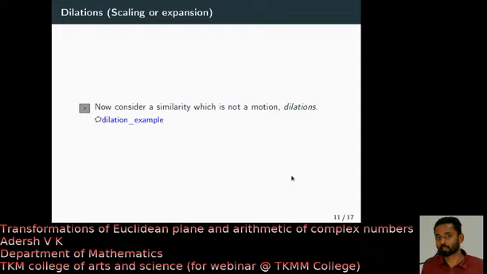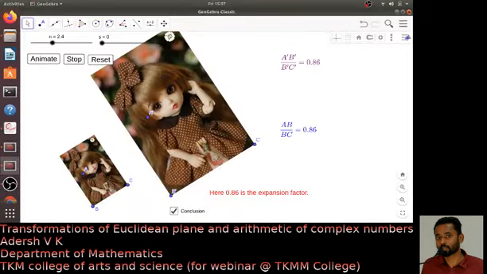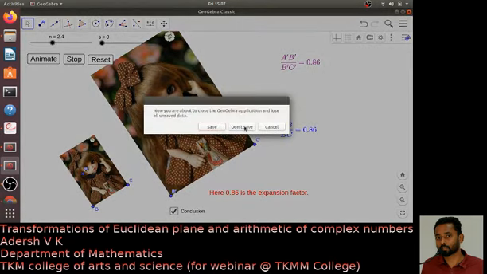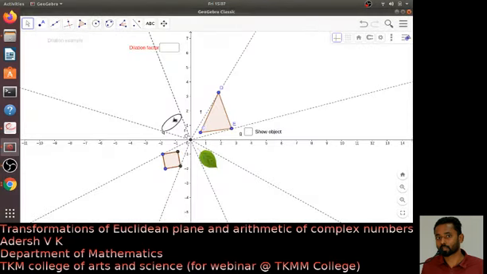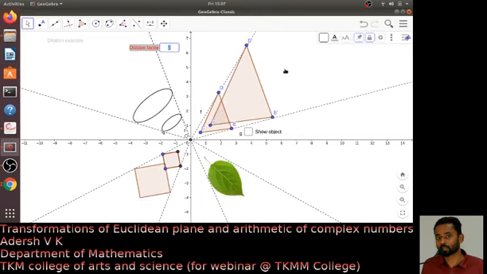Now consider a similarity which is not a motion. I have already shown a similarity which is not a motion, but nevertheless let me show one more example. So this is a second example. Here I explicitly give this dilation factor R. Suppose I have given the dilation factor 2.